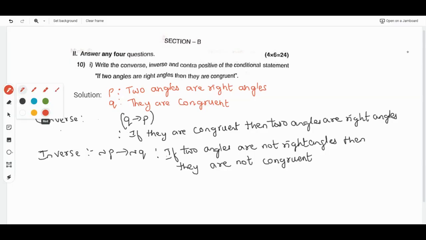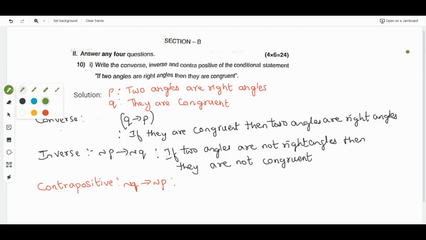Then the next one is contrapositive. Contrapositive is nothing but reverse of inverse. That will be negation Q implies negation P. Whatever inverse you have written, you have to reverse the statement.